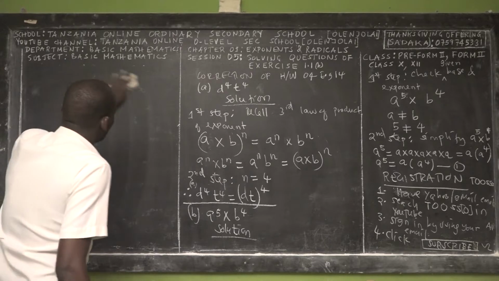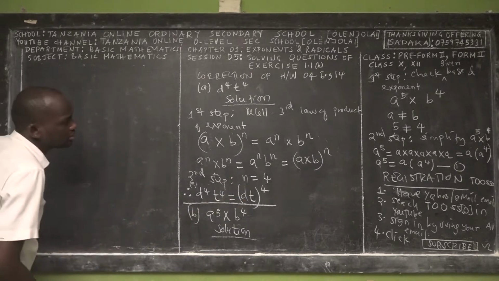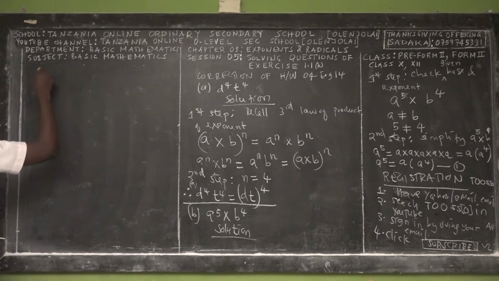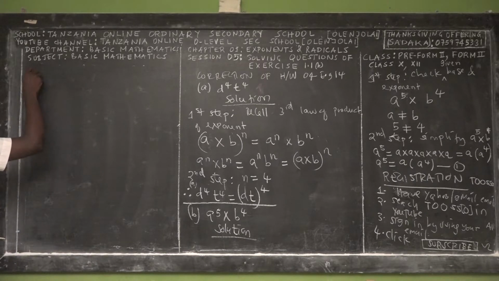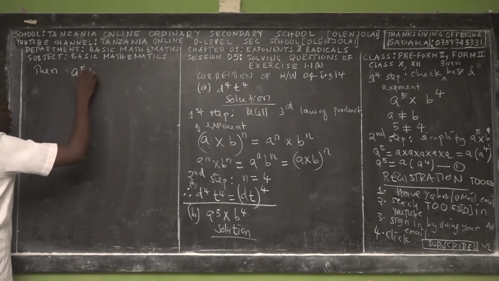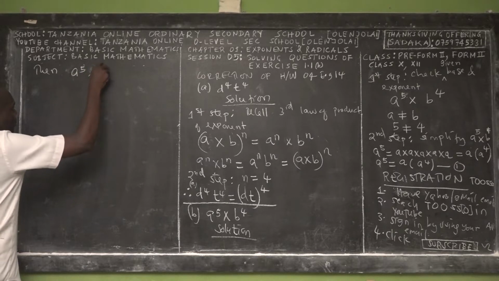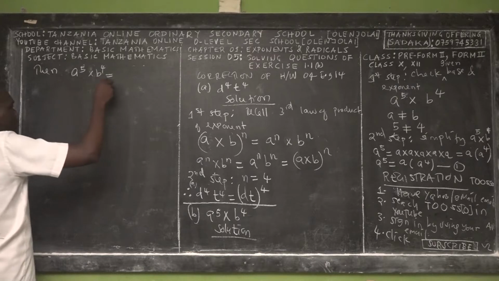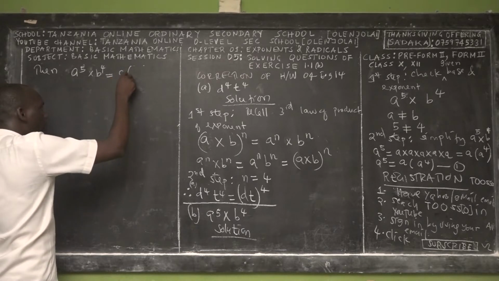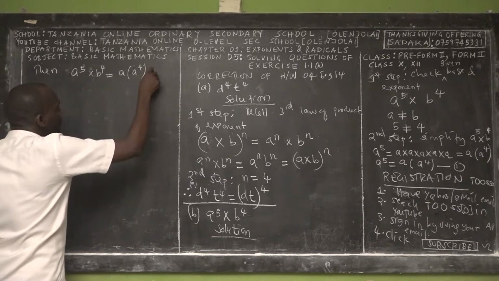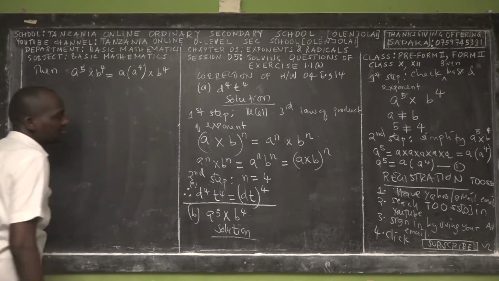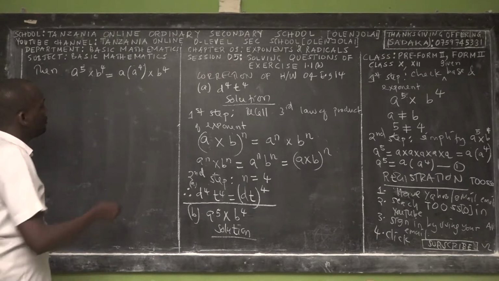Okay. So next, we have that one. For b, we don't have any problems because b power 4 is fine, right? So therefore, a power 5, listen carefully, times b power 4. This is equal to what? a power 5, in other words, is a power 1 times a power 4. Then multiply by b power 4. Right? So what do you see here?